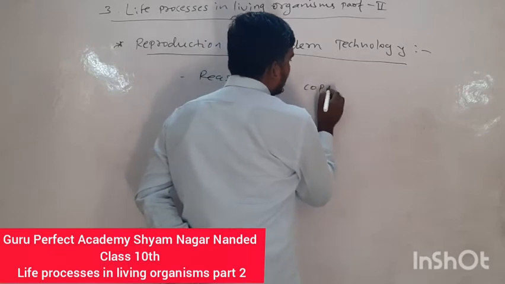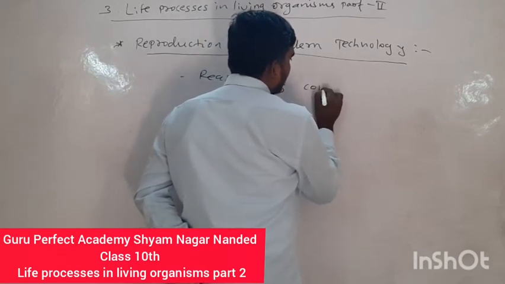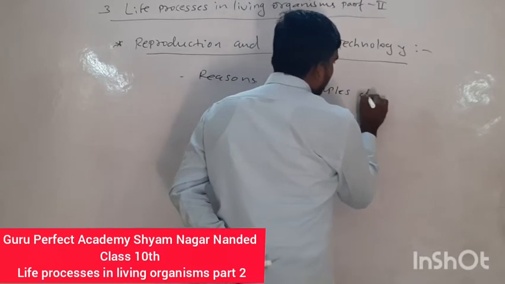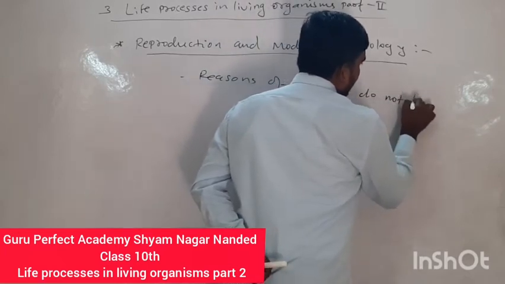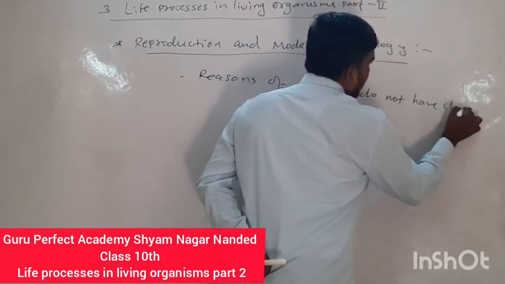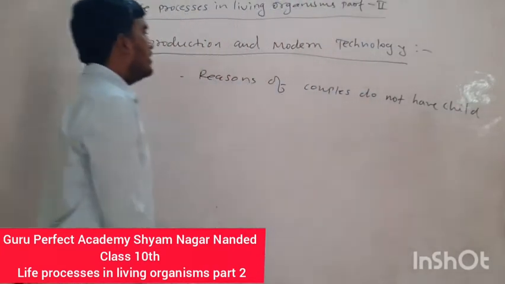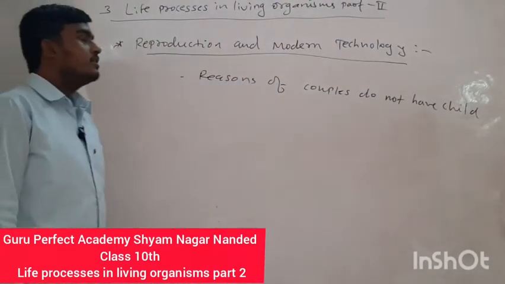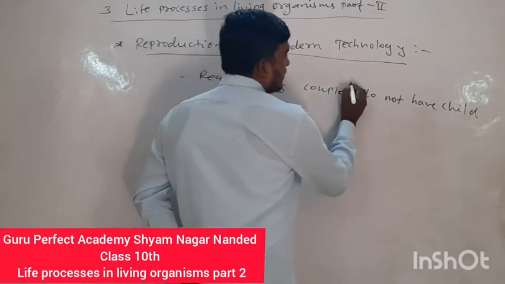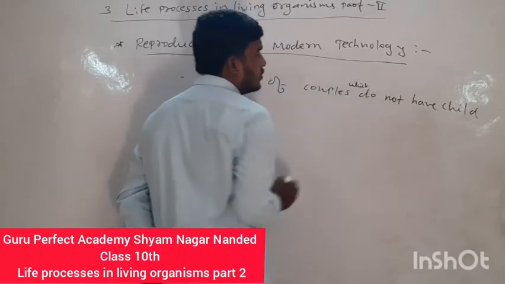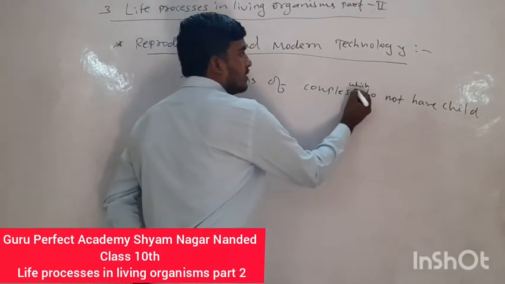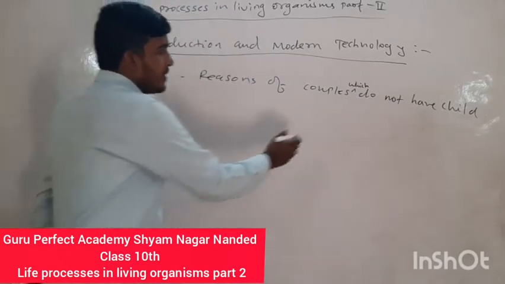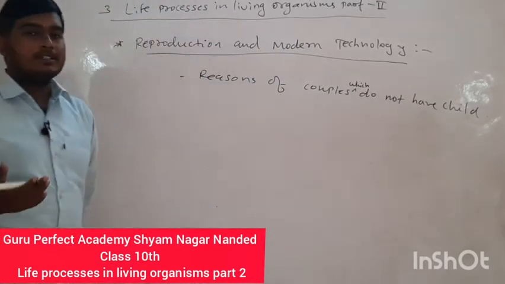First, the reasons why couples do not have a child. Which kinds of reasons are there?